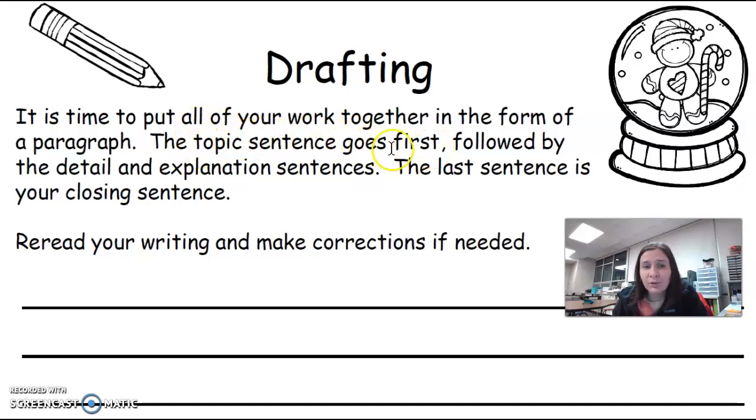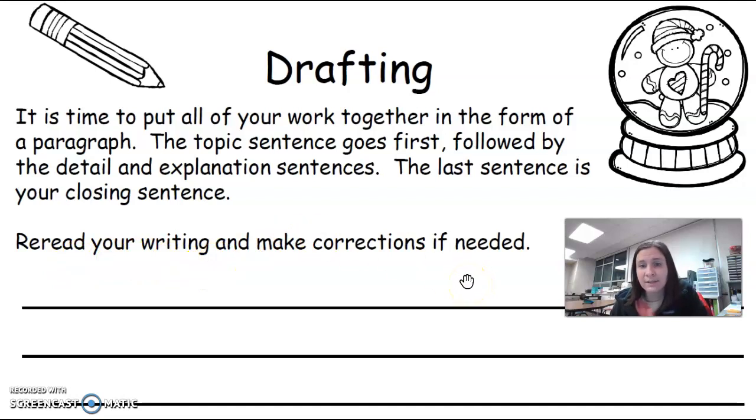So topic sentence goes first, followed by the detail and explanation sentences. Those are the boxes, so the sentences that you wrote in the boxes. And then the last sentence is your closing sentence. Once you have everything written down, then you're going to reread your writing and make corrections. Make sure it sounds right.